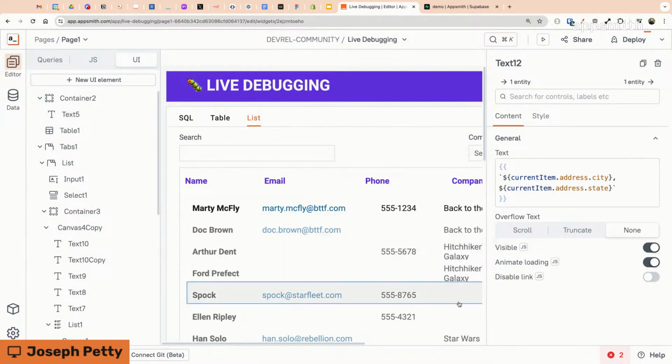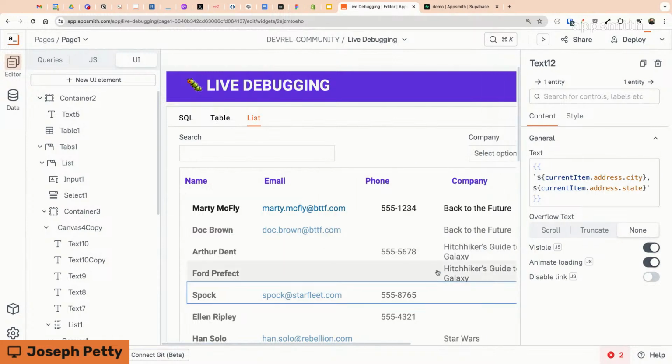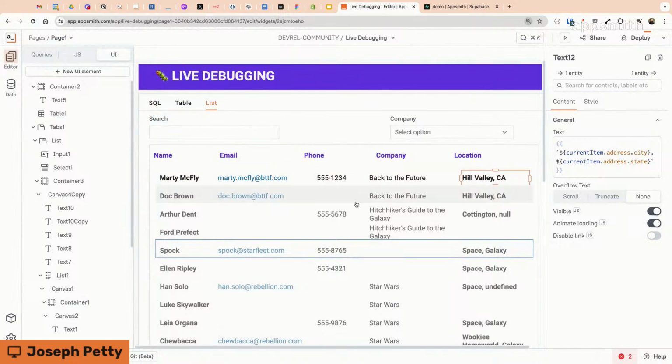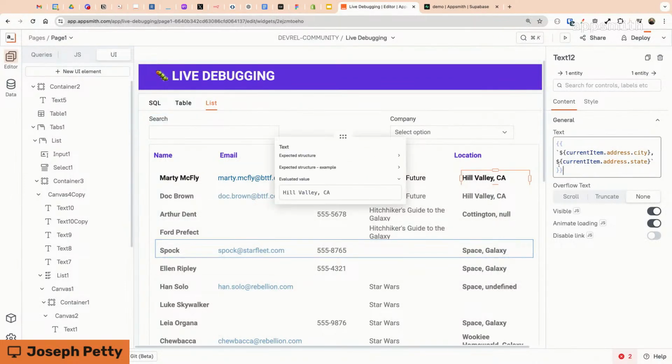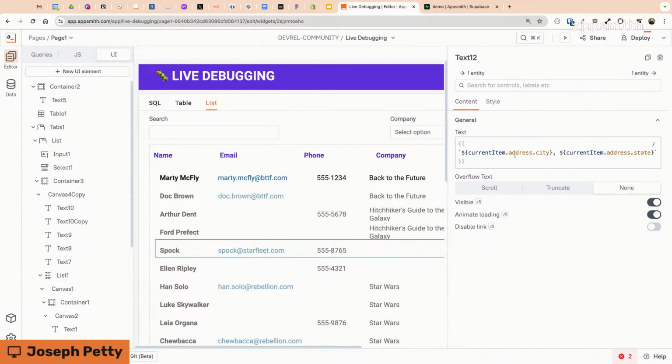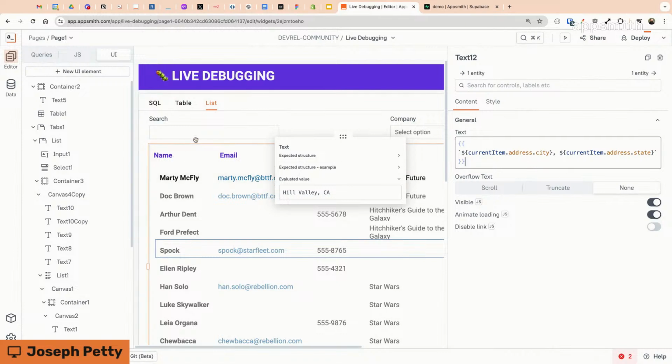Let's see if that changed anything over here. Still null and undefined. So this is just a different approach, a little easier. There's no plus signs here, and I can just merge all those together. But it didn't solve the issue where we're returning null or undefined. So any ideas from the community here?